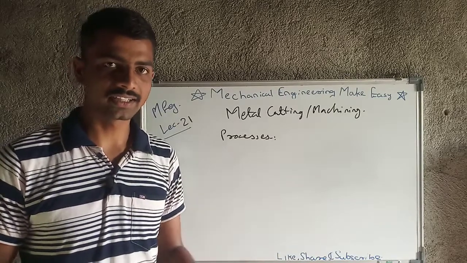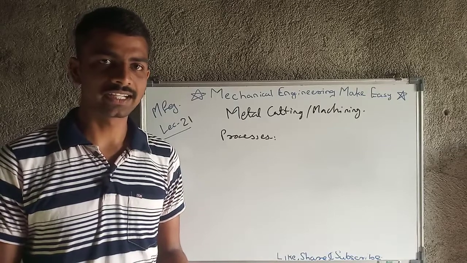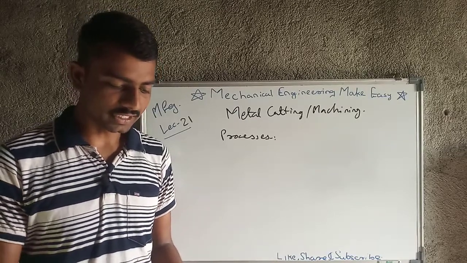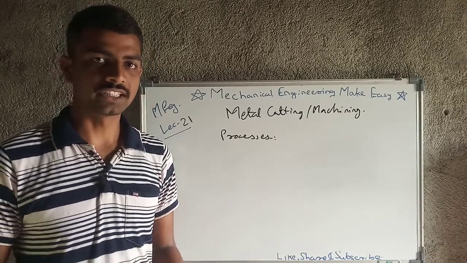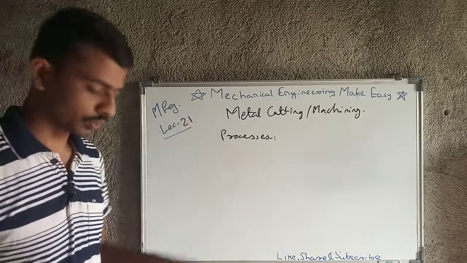Grinding means a very small amount of material removal, but that grinding operation is one kind of finishing operation. Then there is drilling, shaping, and honing is also one kind of finishing operation. These are a number of processes that we are going to do.